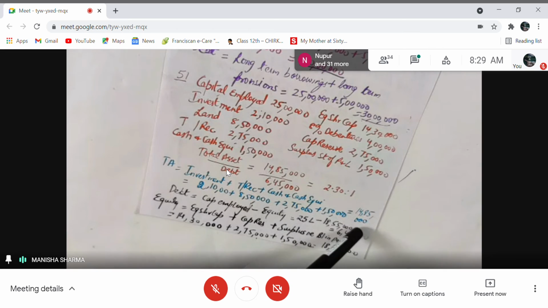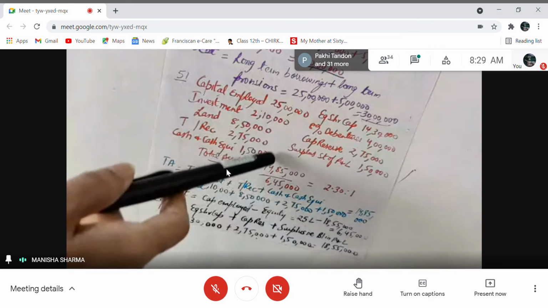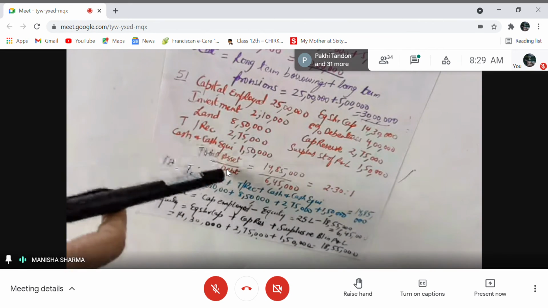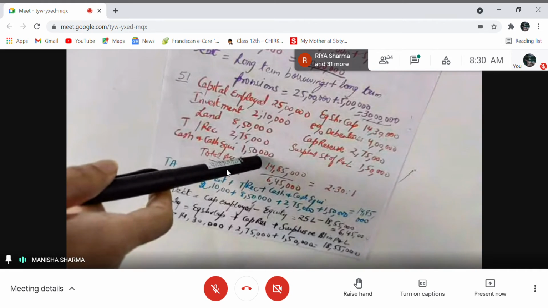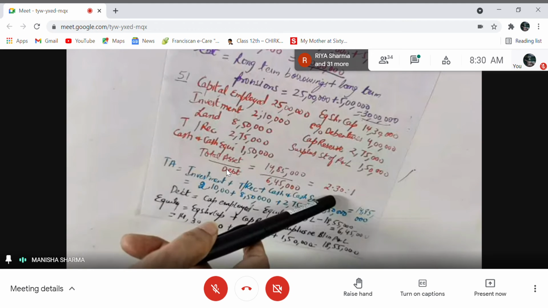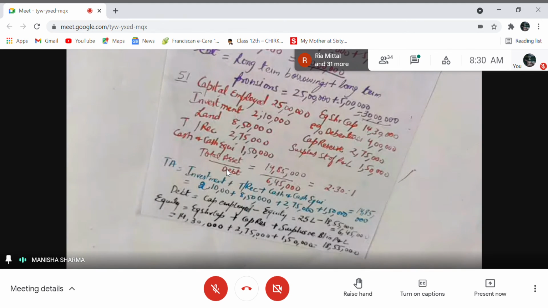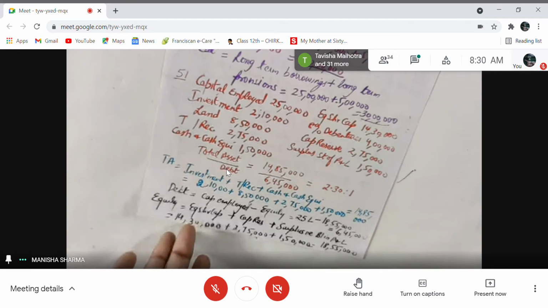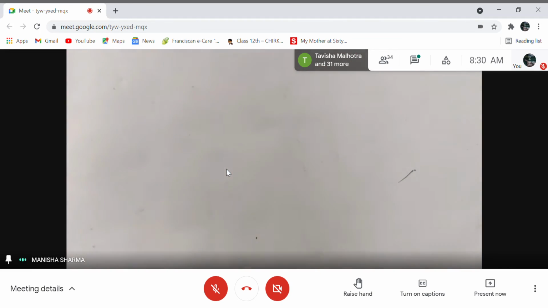We have total assets as 14 lakh 85,000. So I am dividing to get total asset over debt. So 14 lakh 85,000 divided by 6 lakh 45,000, I'm getting 2.30 is to 1, right? So simple again, direct, only the same concept as I told you, that here we have capital employed minus equity will give us debt, right? And total assets are directly given in the question. Then comes next.